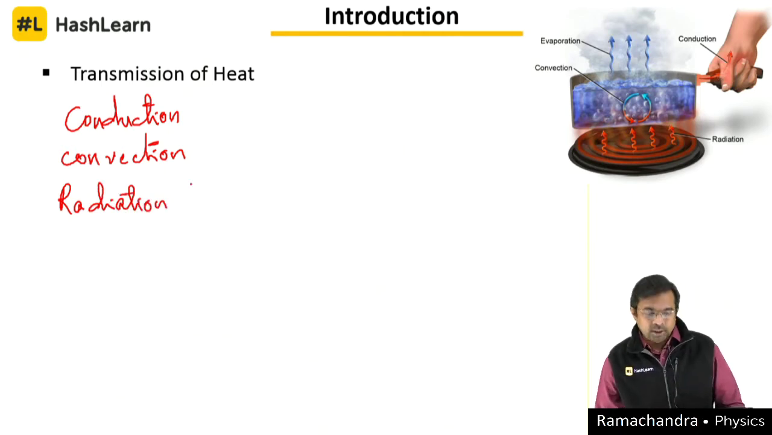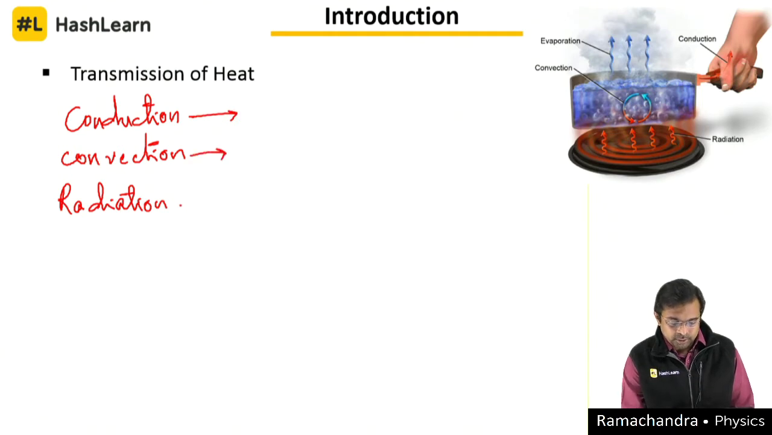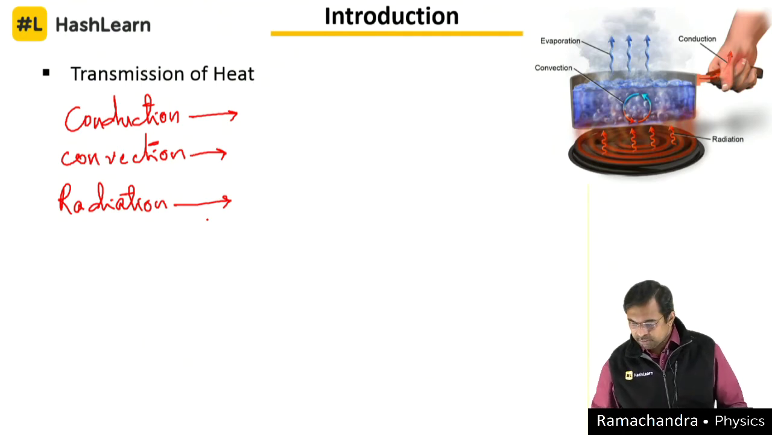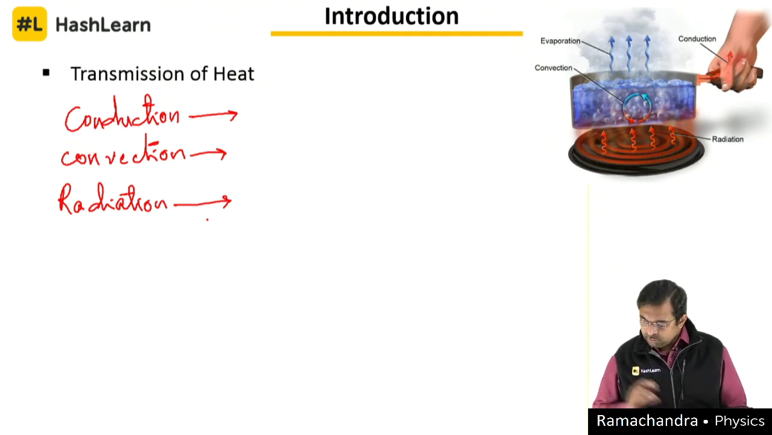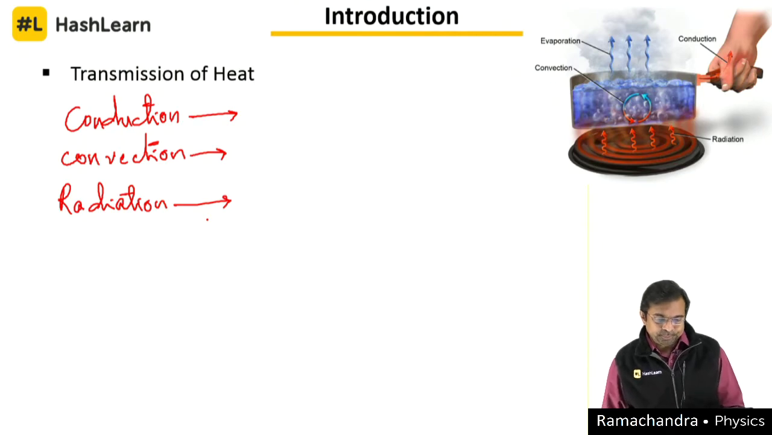So these are the three ways the heat is going to get transferred. Today we will be discussing conduction majorly, a little bit of convection. Radiation we will take up probably in the subsequent chapters. Now we will start with conduction. What is the meaning of conduction, how does it happen, and all these things. Let's try to understand this.